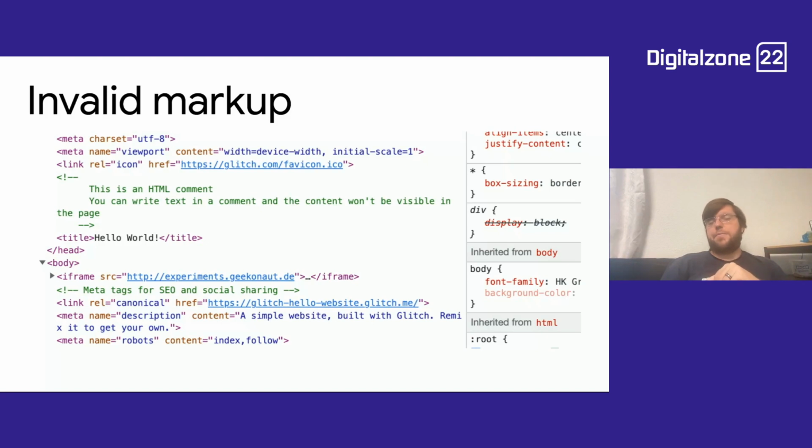Unfortunately, that shifts all the meta information below that JavaScript into the body where it is being ignored in this case. So you want to be sure that the markup looks the way that you expect it to look. And also you want to make sure that you execute JavaScript to see if the JavaScript modifies the markup. In this case, it does modify. So even if you crawl with a tool that doesn't run JavaScript, the head looks fine, but then it looks different in the user's browser and it looks different in Googlebot. Because this is invisible information, it's very hard to spot that visually.